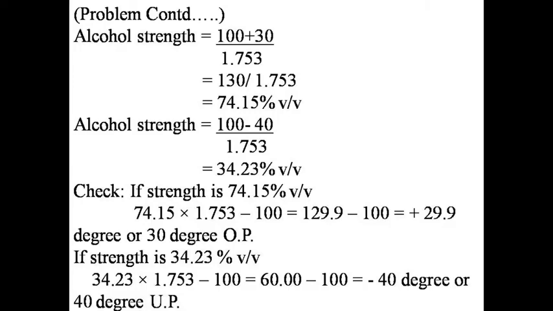Likewise, we have calculated the 34.23, that is the second alcohol strength we obtained, multiplied by 1.753 minus 100 equals 60 minus 100 equals minus 40°, means 40° under proof. The answer is correct.